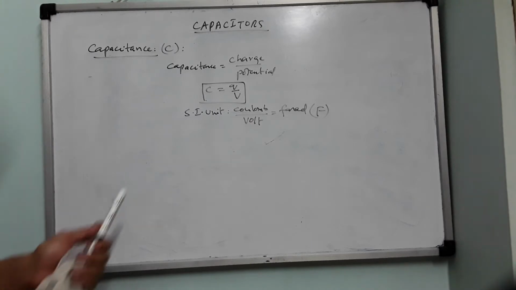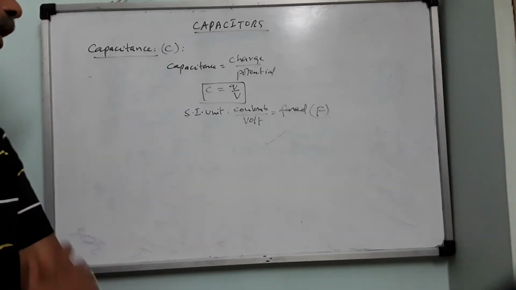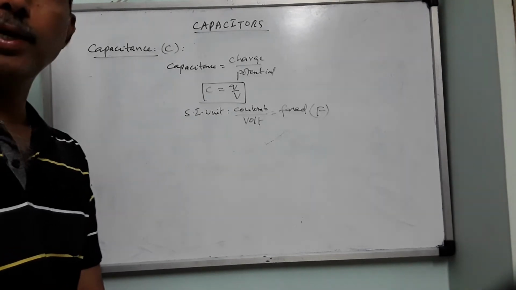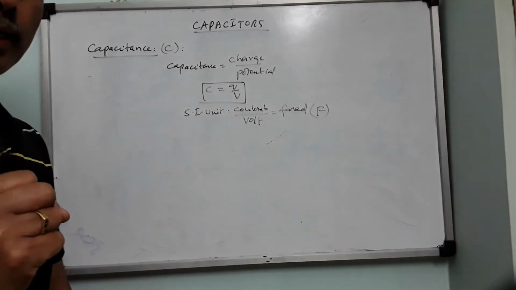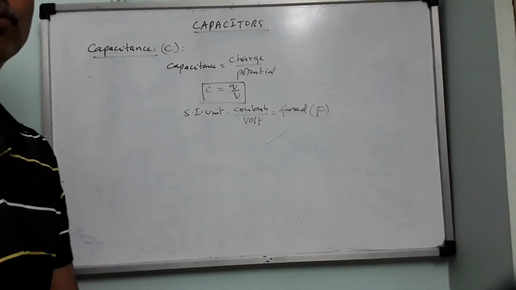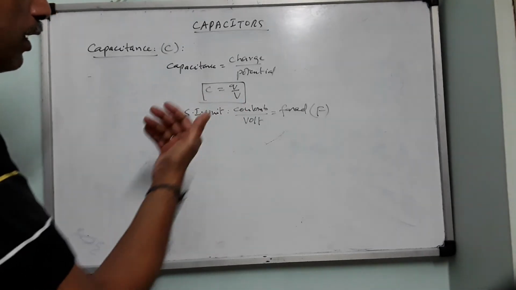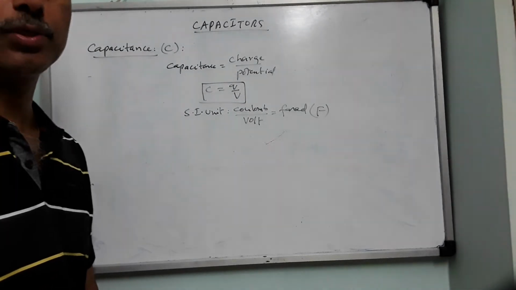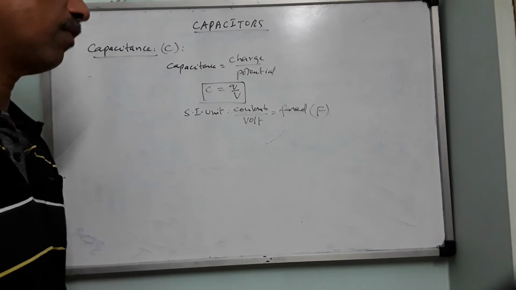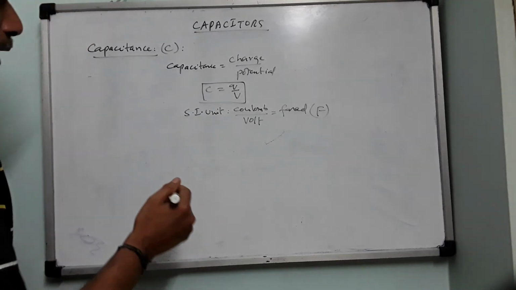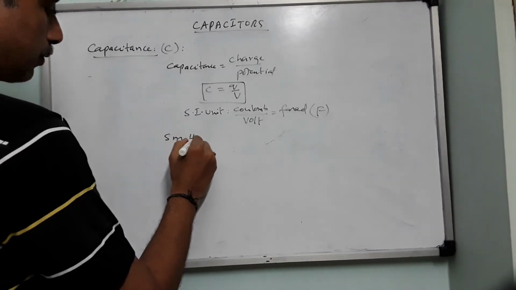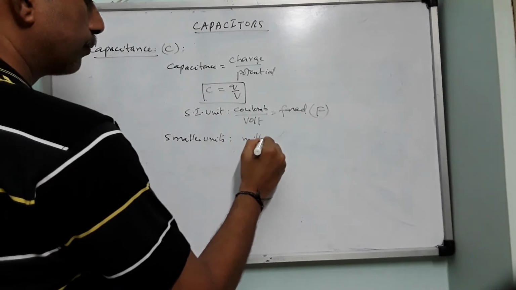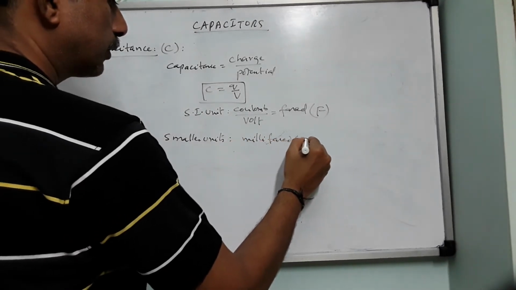Okay, right. So Farad actually is a very big capacitance, because 1 coulomb of charge is a very big charge. We said that 6.25 into 10 power 18 electrons should be pulled together to make up 1 coulomb of charge. So when 1 coulomb is a very big charge, coulomb by volt also becomes very big. So Farad is a very big unit of capacitance. It's very difficult to construct capacitors in the 1 Farad range. So that is why we have smaller units of capacitance, that is millifarad, written as small m, capital F.